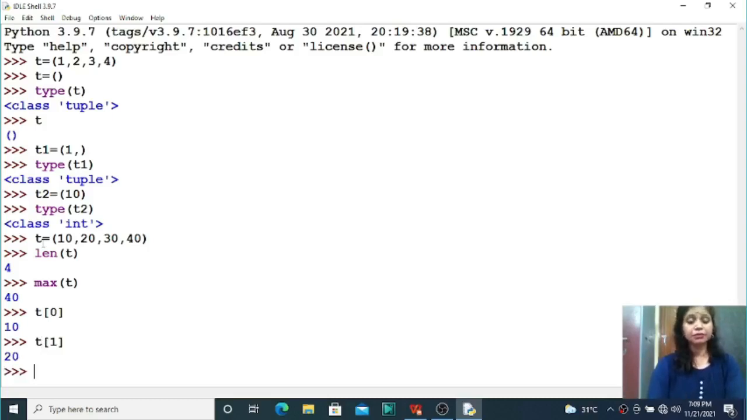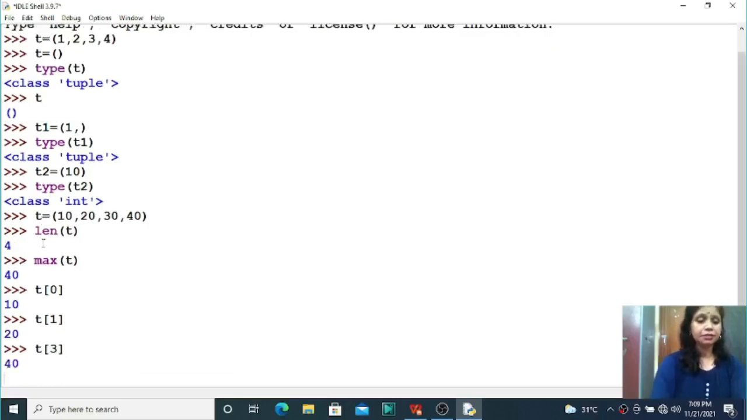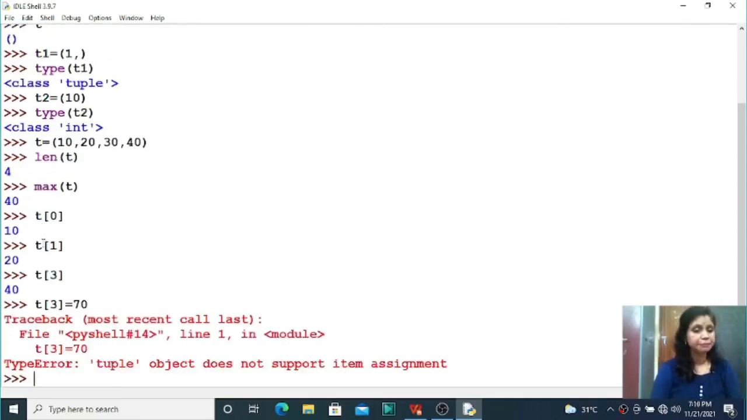Which one was the invalid option? Suppose t of 3, which value is there? 40. But if you want to change the value at index number 3 from 40 to 70, this is not allowed, students, due to the immutable property. You cannot change the value in place in a tuple and also in a string, but in a list you can change it, because a list is a mutable type of variable. So this option is invalid. If you try to change the value of a tuple variable at any index number, you cannot change it due to the immutable property of the tuple. Hope all of you understood the concept.